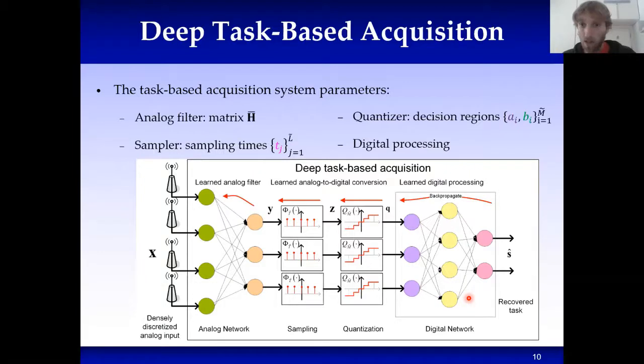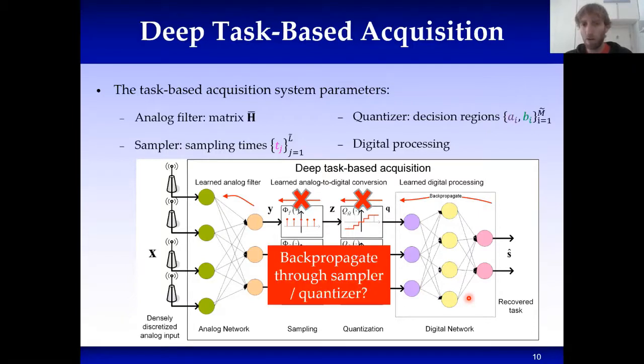Yet, there is a problem here, and this problem stems from the fact that quantization is a non-differentiable mapping, namely it is differentiable, but it nullifies the gradient almost everywhere. Furthermore, sampling is also a non-differentiable operation, which means that we cannot propagate through this, and we cannot train the whole thing in an end-to-end manner.